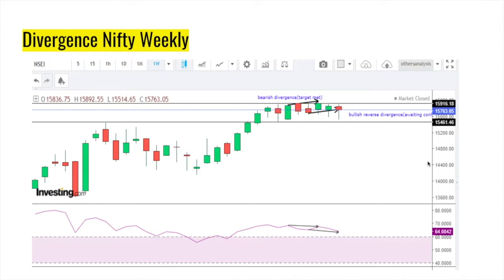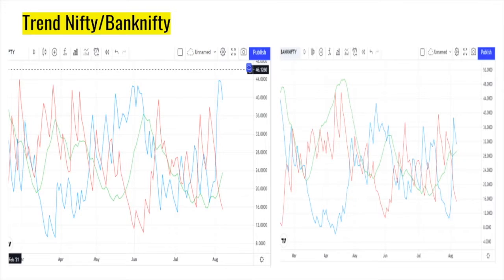And this is the divergence that we spoke about last week. We said the bearish one is over, and now the bullish one could take the market up, and that's exactly what happened, right? And it continues to be in play right now. As long as the market moves up, it could be part of this. So the trend indicators are all bullish, both on Nifty on the left side and Bank Nifty on the right side.